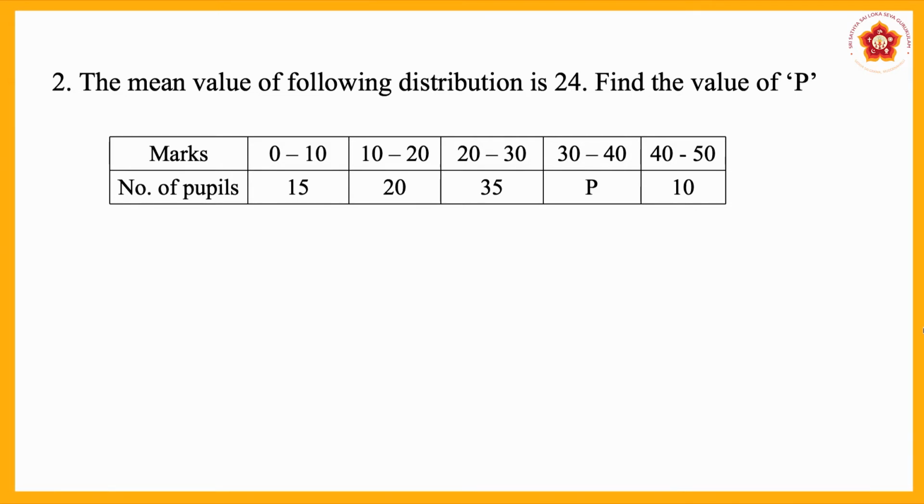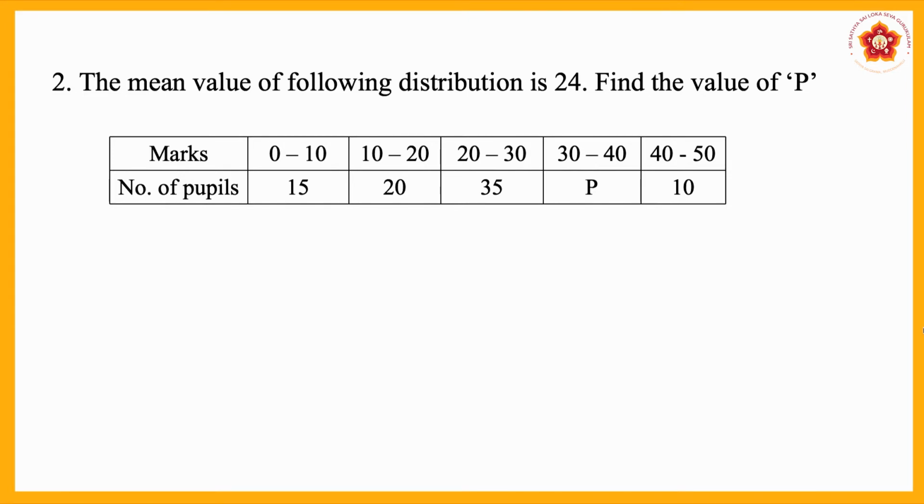Now, take a notebook and copy the second problem. The mean value of the following distribution is 24. Find the value of P. Here the marks of the students are given: 0 to 10 is 15, 10 to 20 is 20, and 20 to 30 marks is 35, 30 to 40 is P, 40 to 50 is 10. Here one value is missing, that value P you have to find out. The frequency is not given, you have to find the frequency.